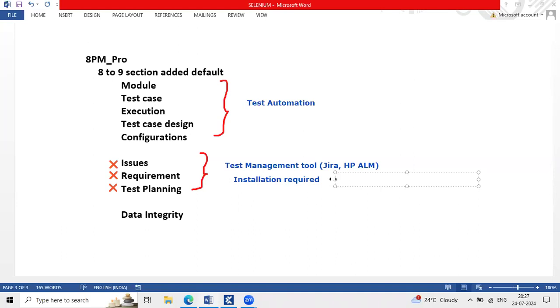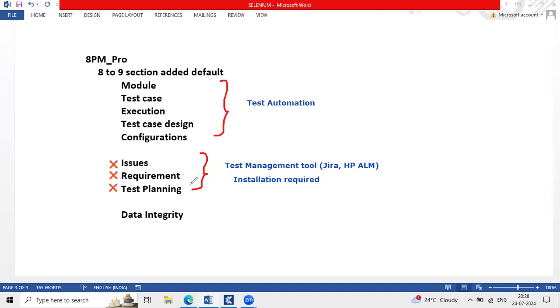So in Tosca, we are not using these modules just because everyone can't install Tosca, for different reasons. Also, this is a new interface. If they want to learn something here, they have to put in some effort to learn how to prepare a requirement and how to prepare a test plan from the Tosca point of view, correct? Yeah, you're right. That is the reason.